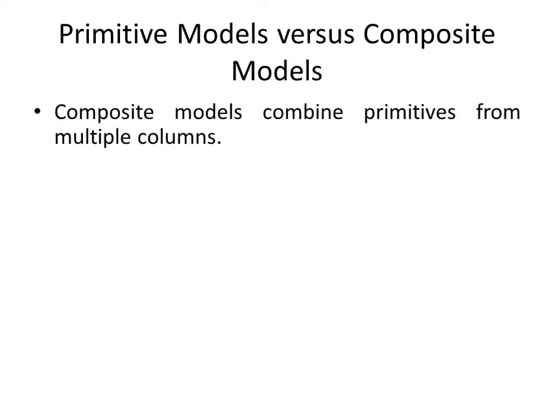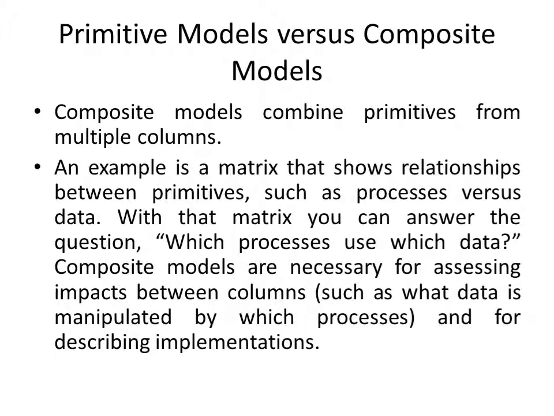So composite models combine primitives from multiple columns. An example is a matrix that shows the relationship between primitives, such as processes versus the data. With that matrix, you can answer the question: which processes use which data? Composite models are necessary for assessing impacts between columns, such as what data is manipulated by which processes, and for describing implementation.